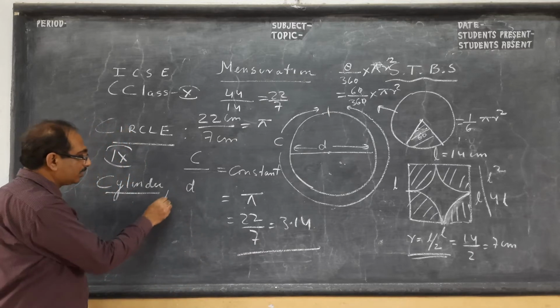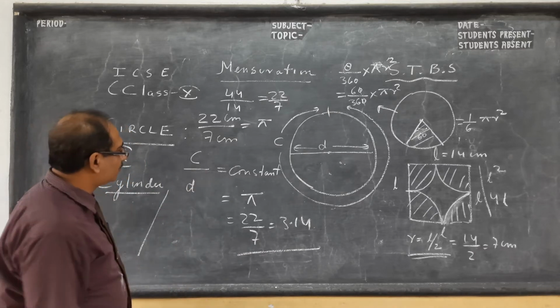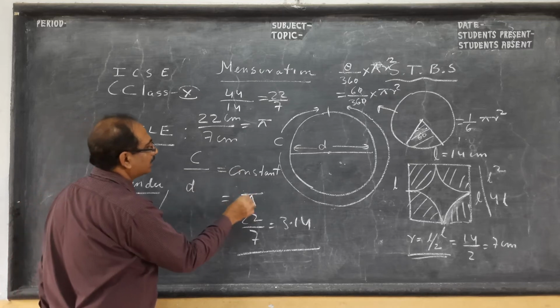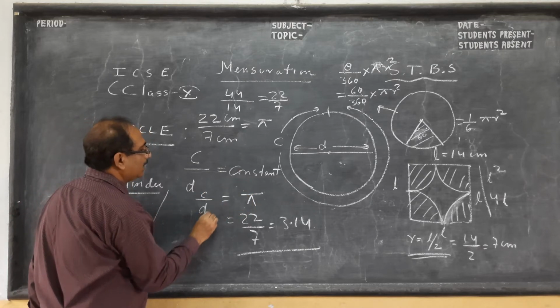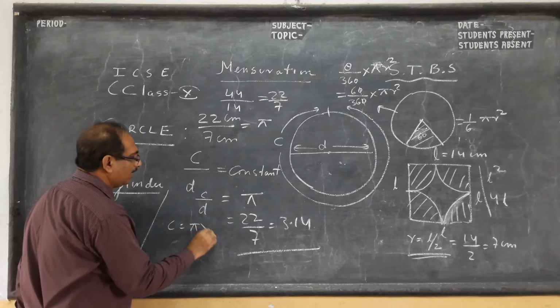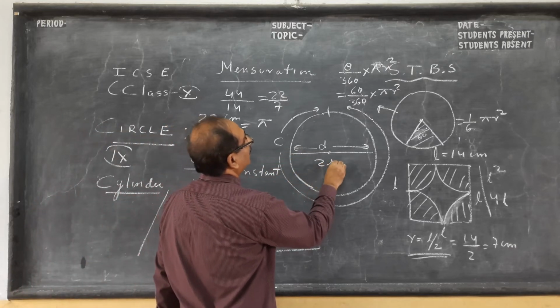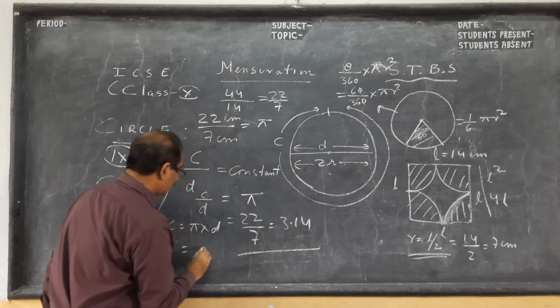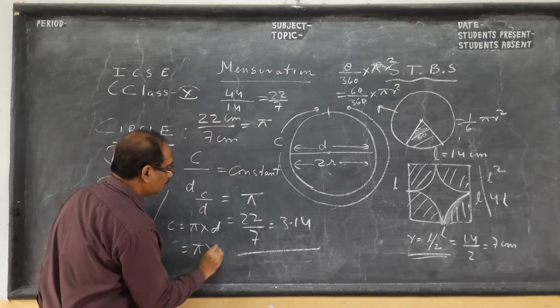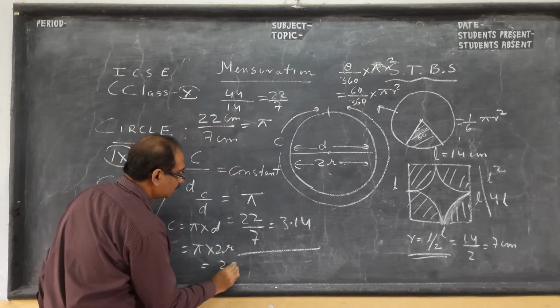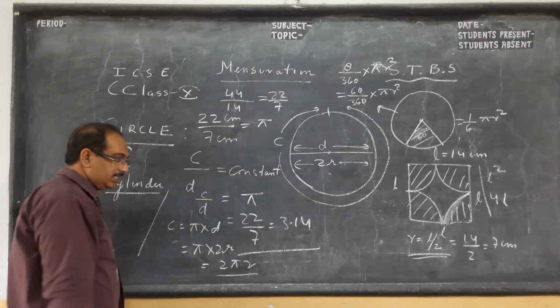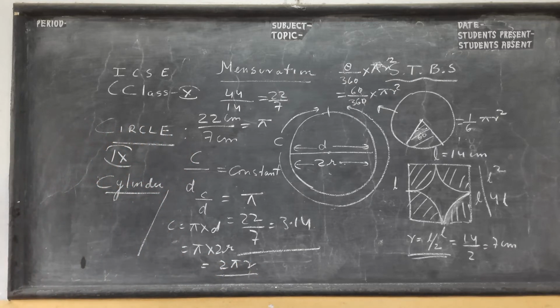Now, the first formula comes here. Now listen, what is circumference of circle? C, let this constant be pi. So C by D is pi, C is pi D. Many times we use D, or if you write D is 2R, this is pi into 2R. So this is 2 pi R. So please pause the video and copy.